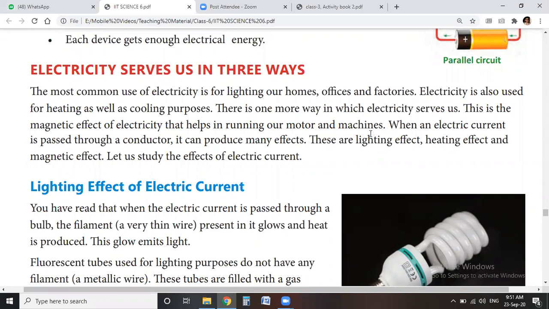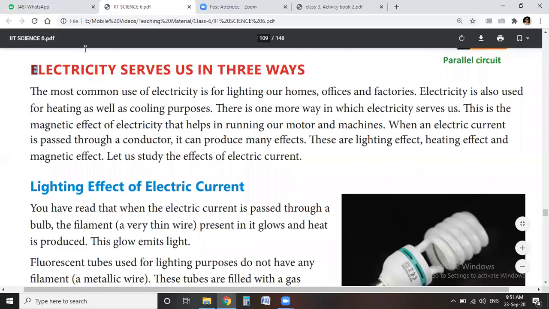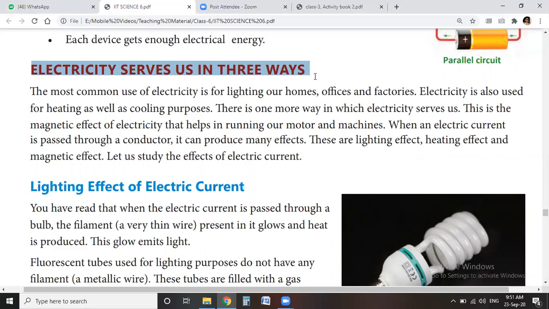Today we discuss a new topic of this chapter: electricity serves us in three ways. We use electricity in our homes in three ways. First, for lighting, through the tube light or the bulb.